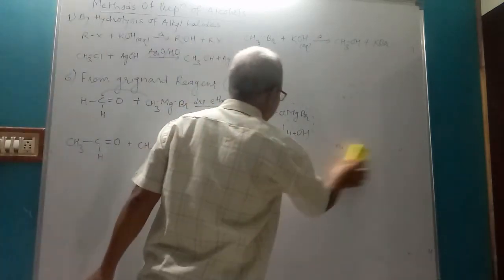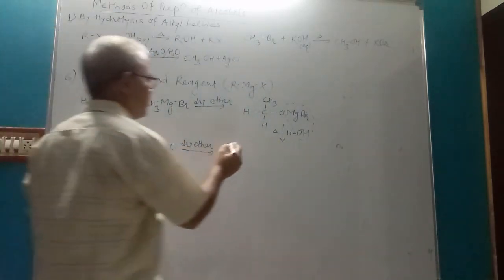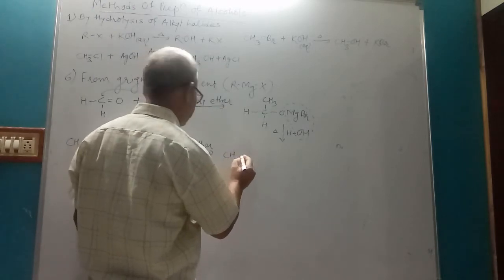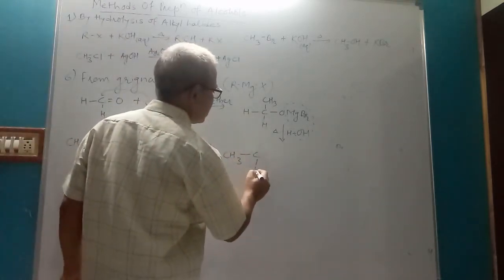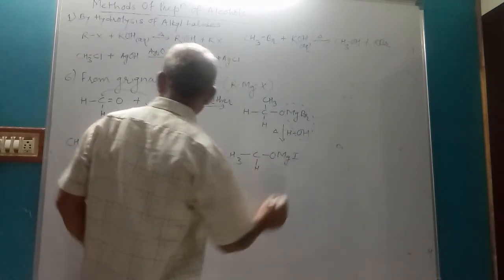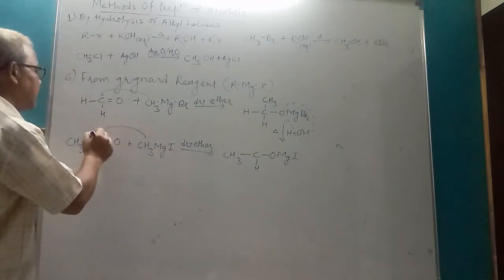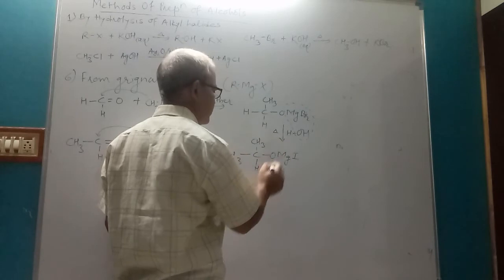So what will be the product? Write down the product. Just simple addition. So the product is CH3 CH, this is OMgI, and this CH3 will move here. So it is like this, CH3.